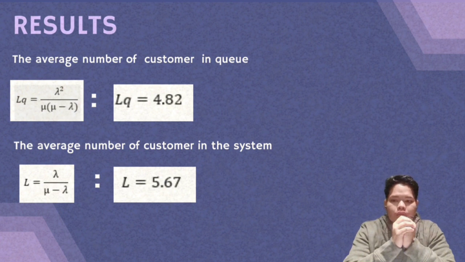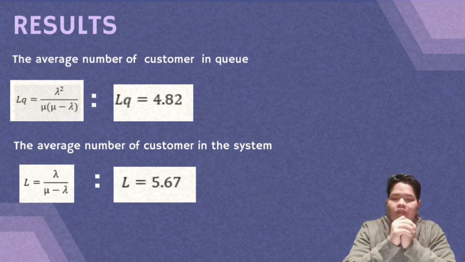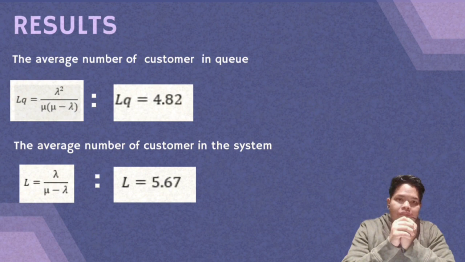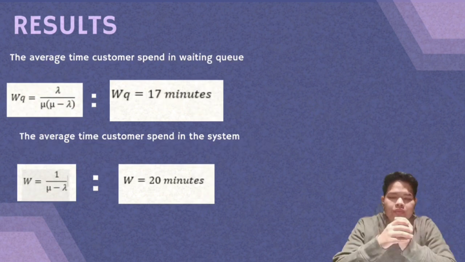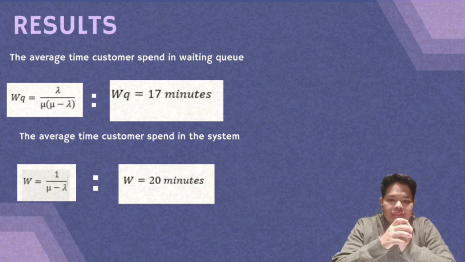For the average number of customers in the queue, we got 4 customers in the queue. The next is the average number of customers in the system. The formula is L equal to lambda over mu minus lambda. We get 5 customers in the system. And we move to the next result, which is the average time a customer spends in the waiting queue.